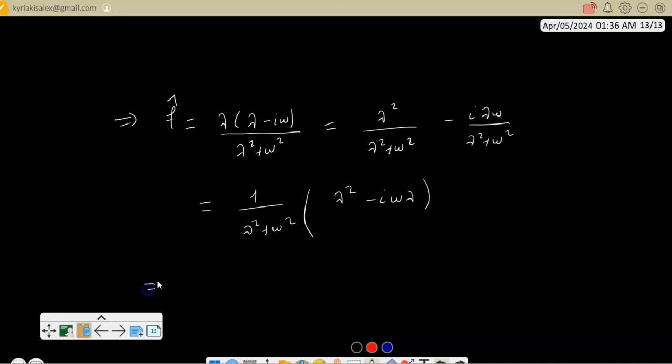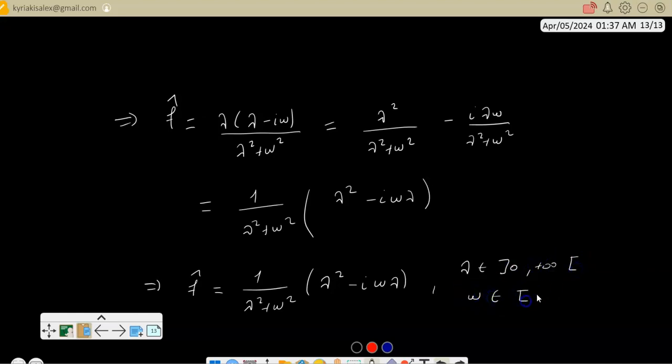That's my Fourier transform. It's a complex quantity: 1 divided by lambda squared plus omega squared, times a complex number, lambda squared minus I omega lambda. Lambda is strictly positive, and omega runs from 0 to infinity.